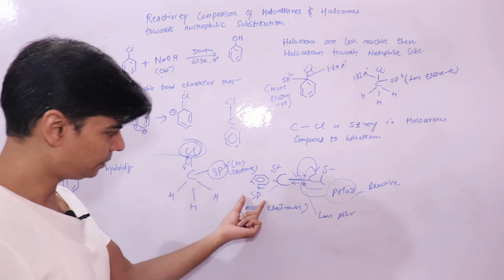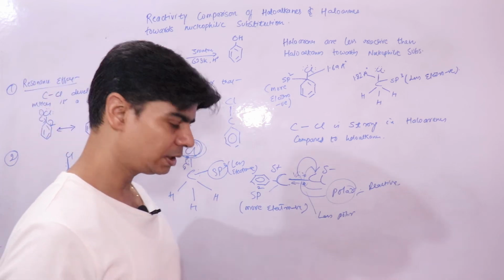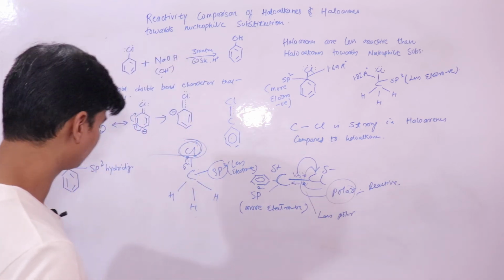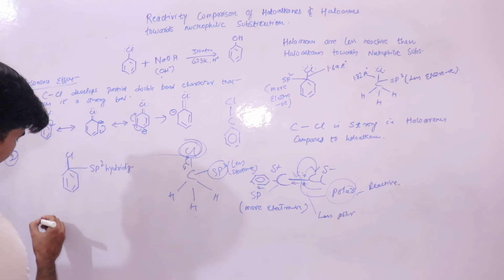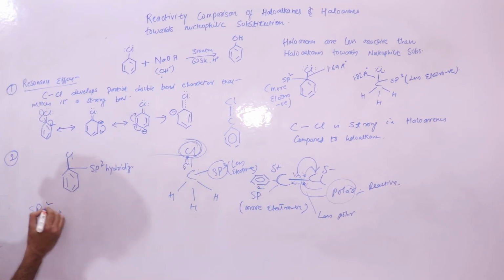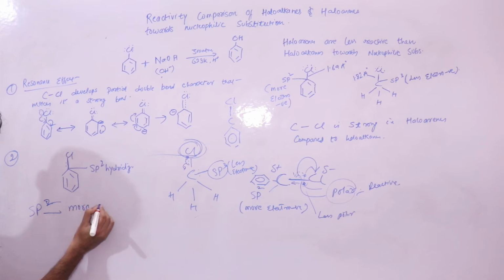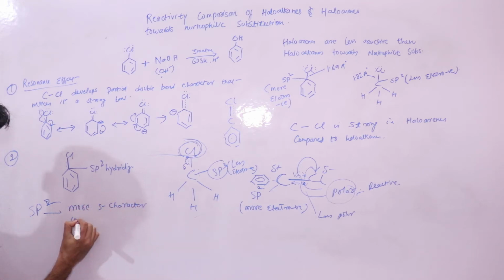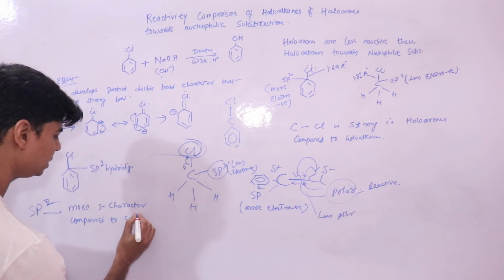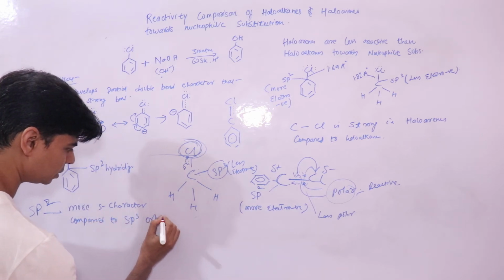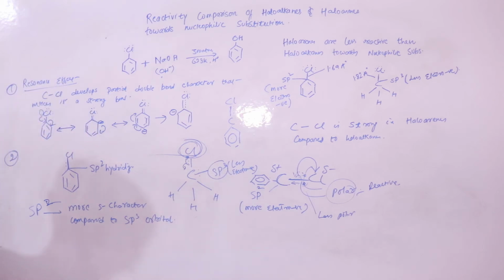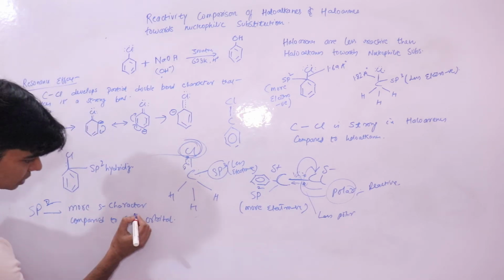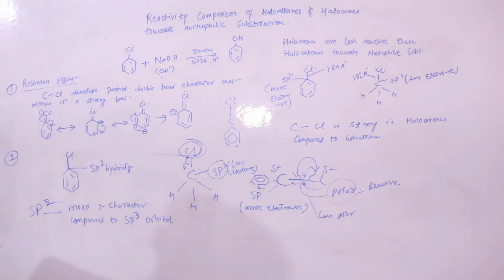So sp2 hybridization, why is the electronegativity more for sp2 hybrid orbitals? If you want to look into it, sp2 hybrid orbitals have more s character compared to sp3 hybrid orbitals. You can see this is sp3, right?